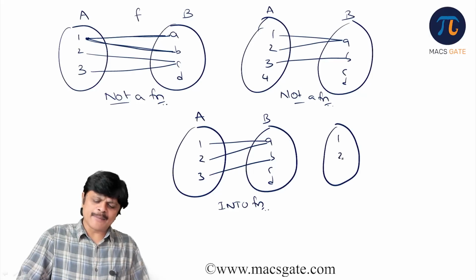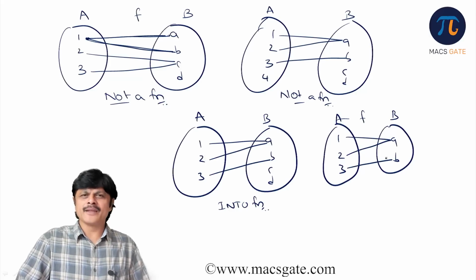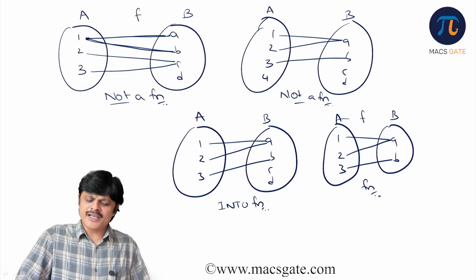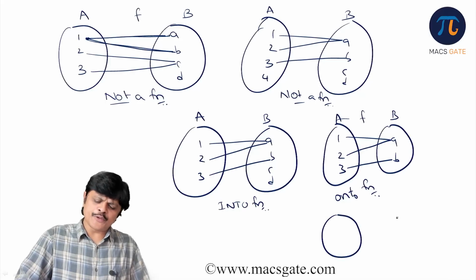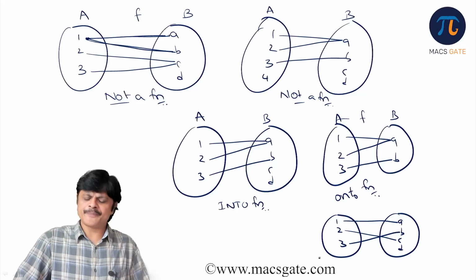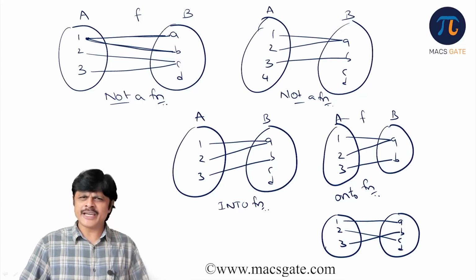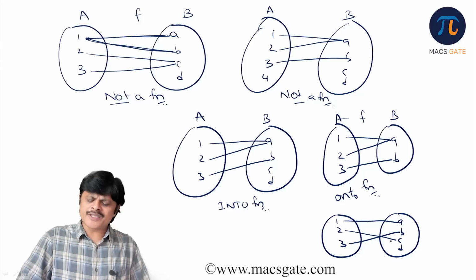Now suppose you have an example like 1, 2, 3, A, B, and a rule like this: 1 to A, 2 to A, and 3 to B. It is a function. Also every element of B is used. So we call such a function an onto function. Is the idea clear? One more concept we need to know is, suppose 1, 2, 3, A, B, C, D. 1 is assigned to A, 2 to C, 3 to B. Is it a function? Every element of A is used, and for every element there is exactly one image in B. Fine. It is not onto because D is not used.